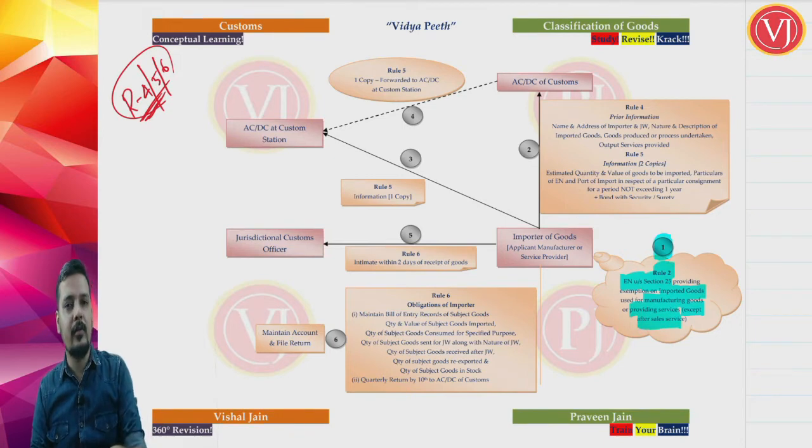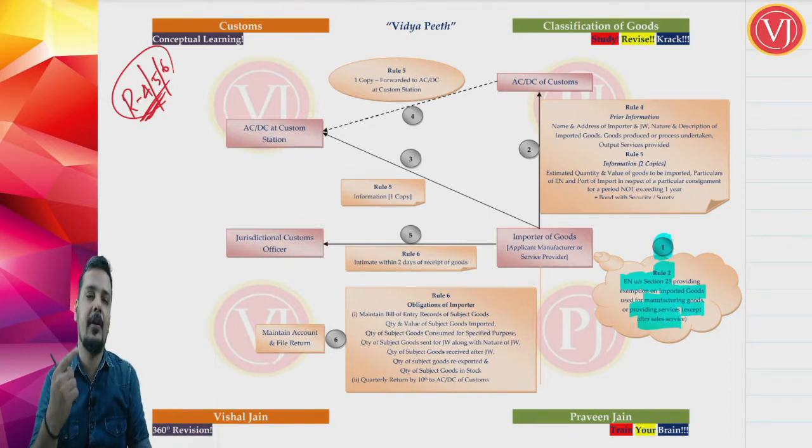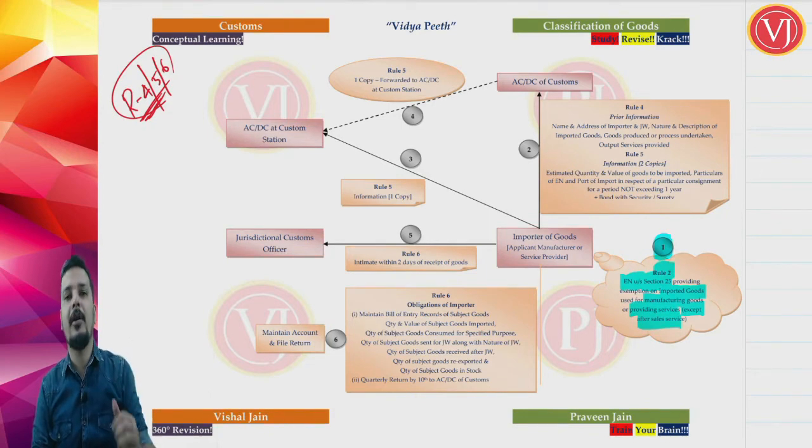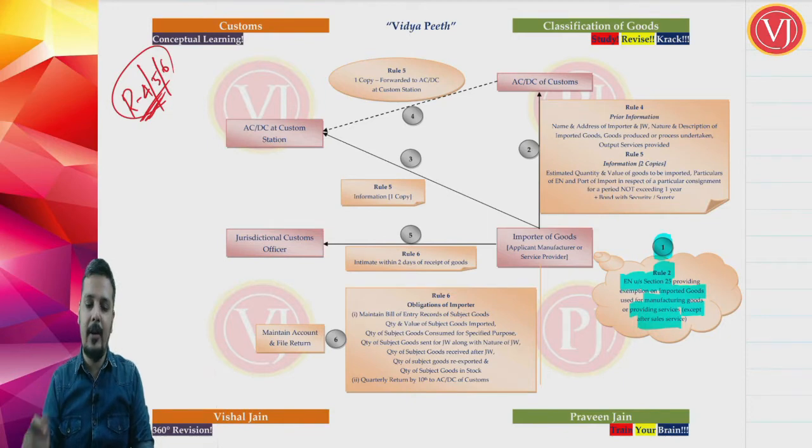The importer has to follow these rules if there is an end use based exemption notification under section 25, which tells that you are going to get an exemption on imported goods if you are going to manufacture a particular commodity or provide a particular output service other than after sales service. In that scenario, the importer of goods